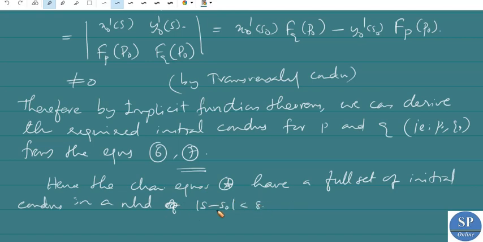Okay, so we have the full set of initial conditions, that is we have x naught, y naught, u naught, and from these we have p naught and q naught. So we have obtained a full set of initial conditions for the characteristic equations in a neighborhood of s naught.